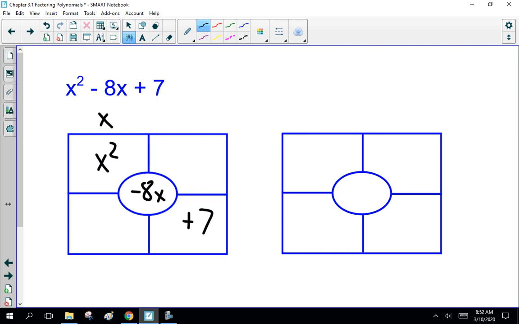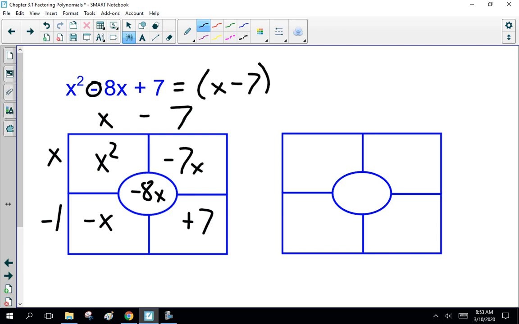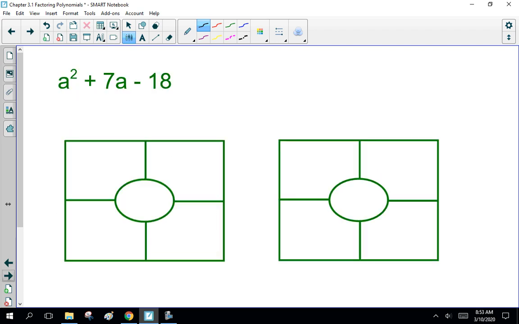Okay. x. Now, they add together to be minus 8, but they multiply together to be plus 7, so they both have to be negative. Minus 7, minus 1. Yes, that's the only thing that works. This is x minus 7 times x minus 1. Just to confuse you, how about an a squared?